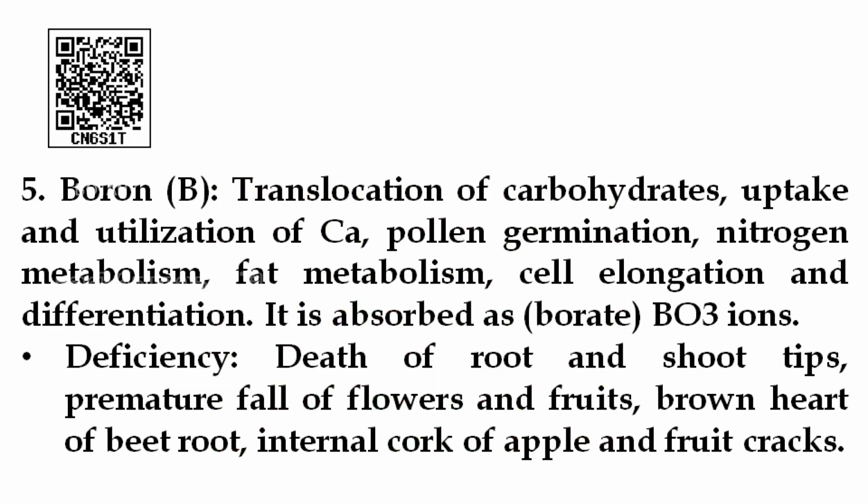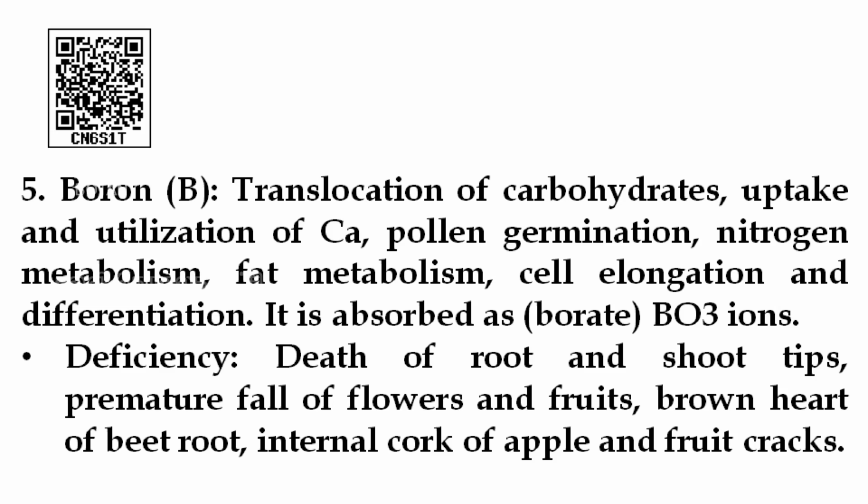Next, boron. The important point about boron is translocation of carbohydrate, or we can say sugar, or sucrose. So, the translocation of carbohydrate is because of boron, and it helps in pollen germination and is important for nitrogen metabolism.